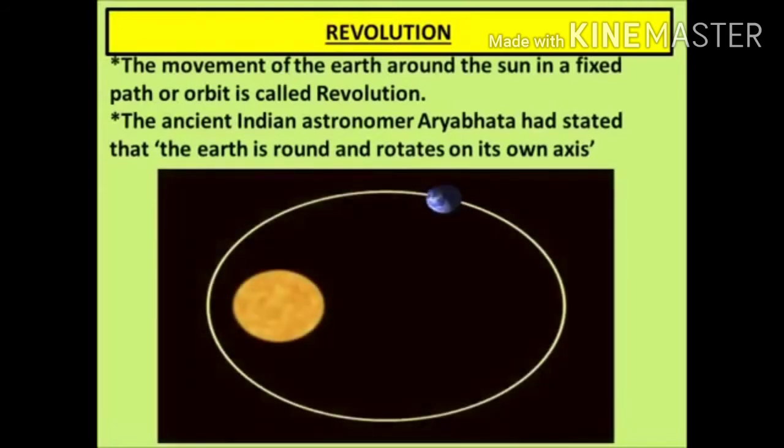The second motion of the Earth is revolution, which is again important. The movement of the Earth around the Sun in a fixed path or orbit is called revolution.